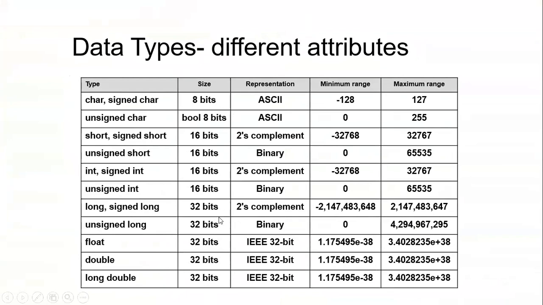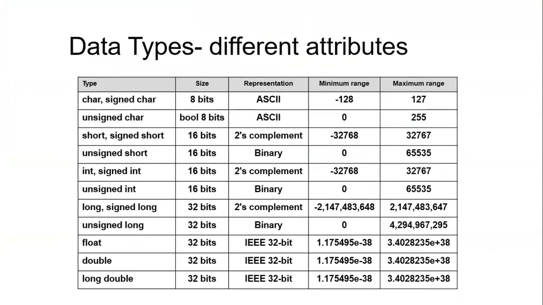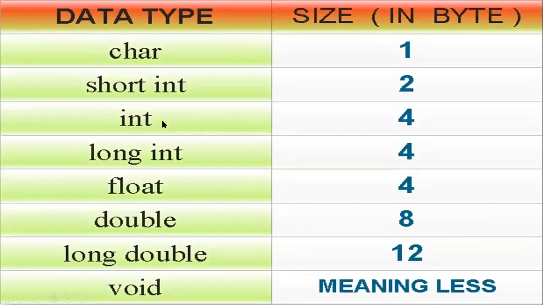And long, float and double take how many bytes? 4 bytes. That's why it is 32 bits. Short int is 2, long int is 4, float is again 4 bytes, double and long double are 12, 8, and void is also a data type which is meaningless.